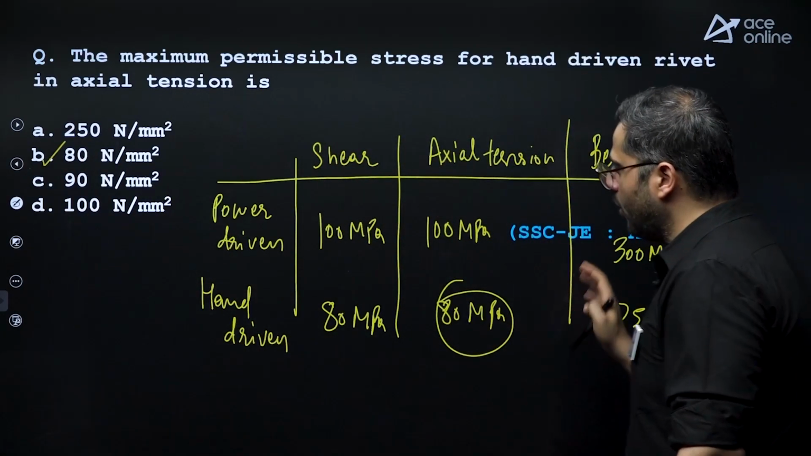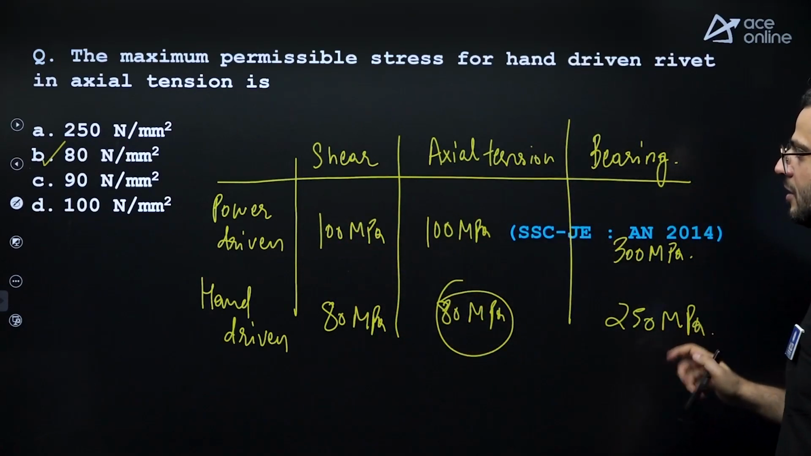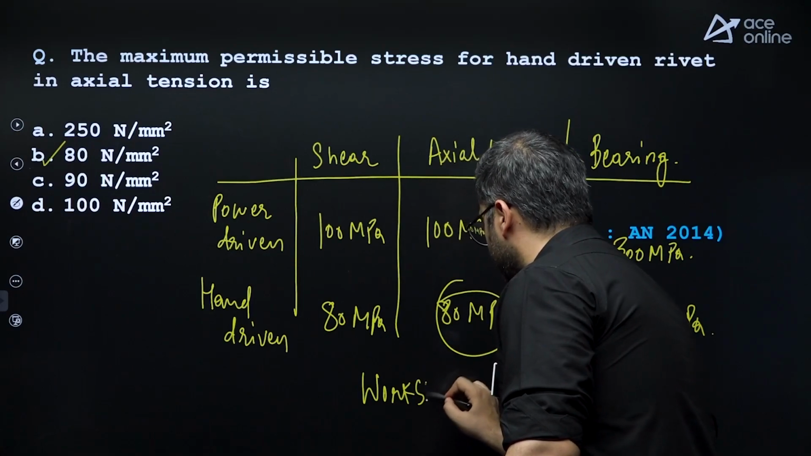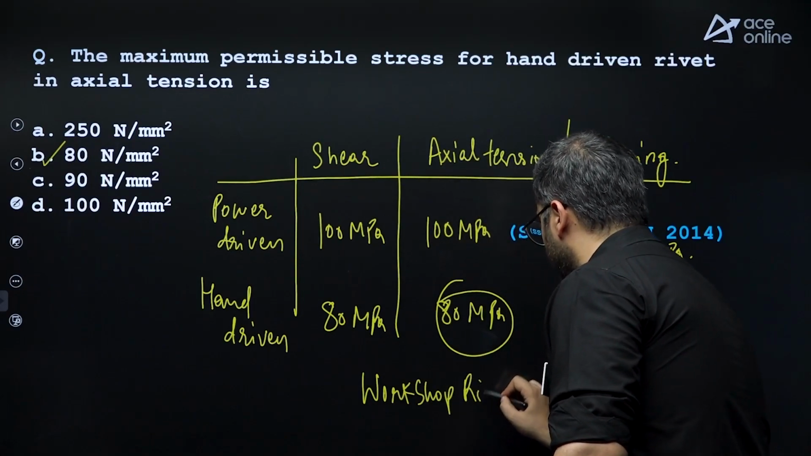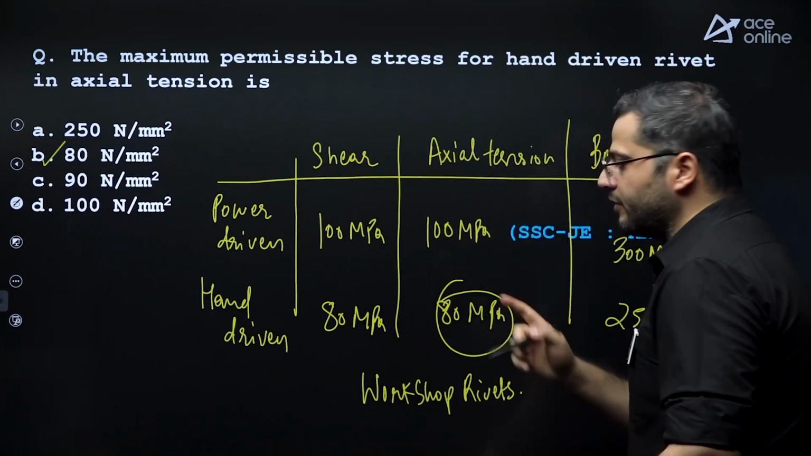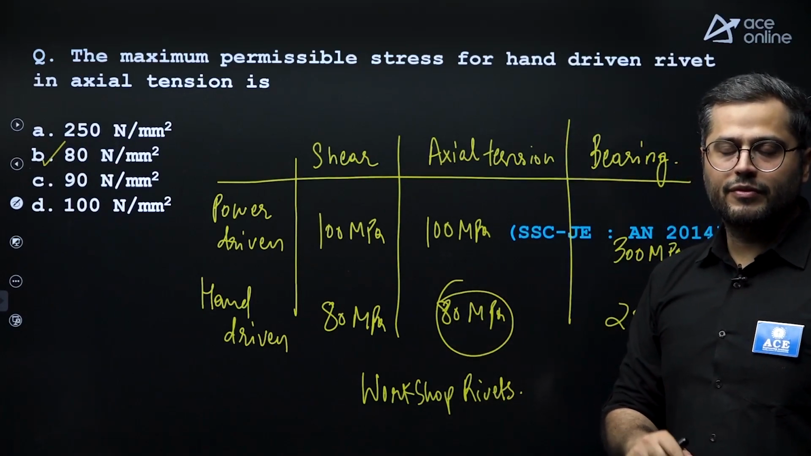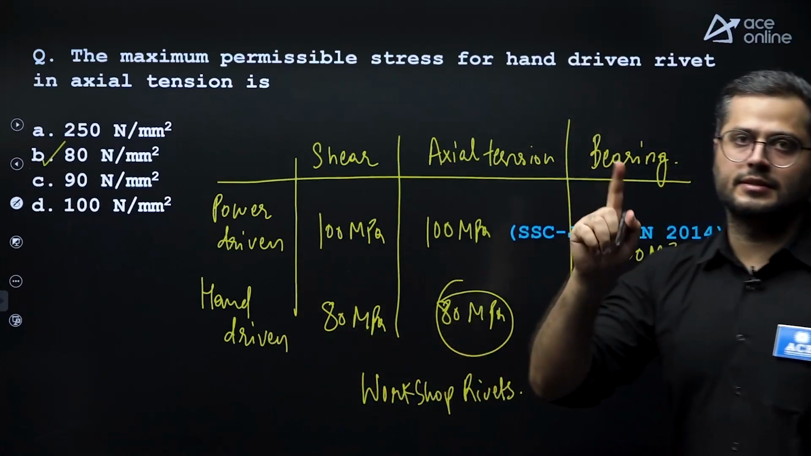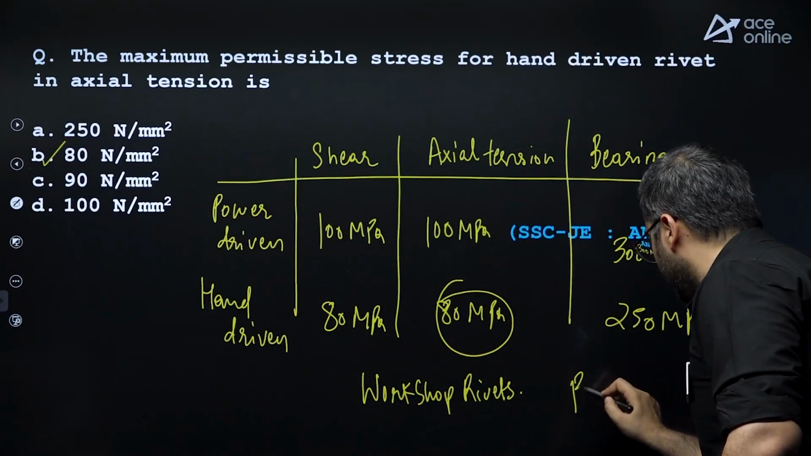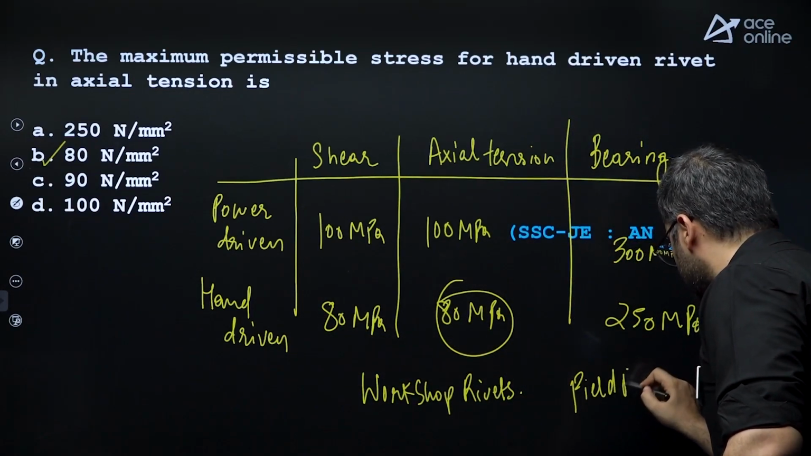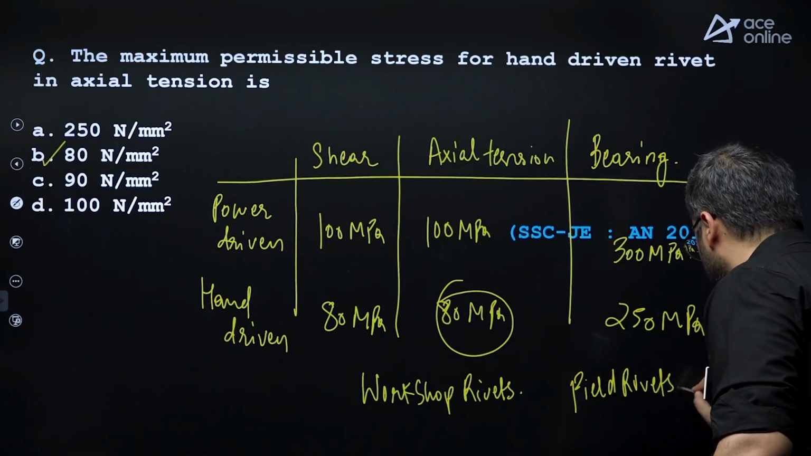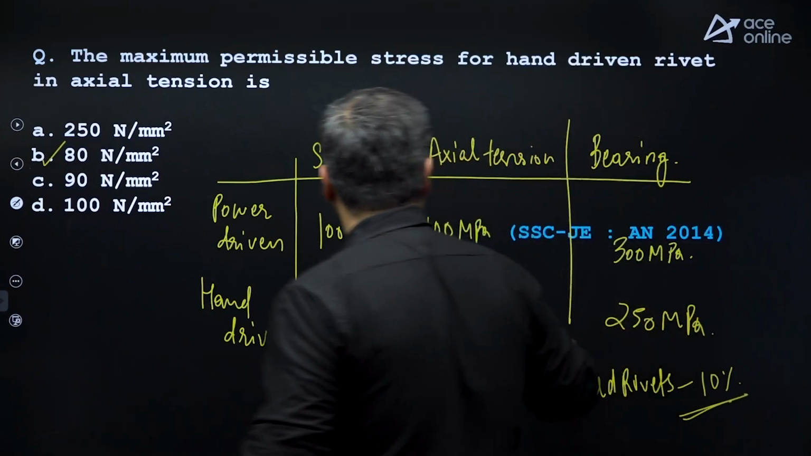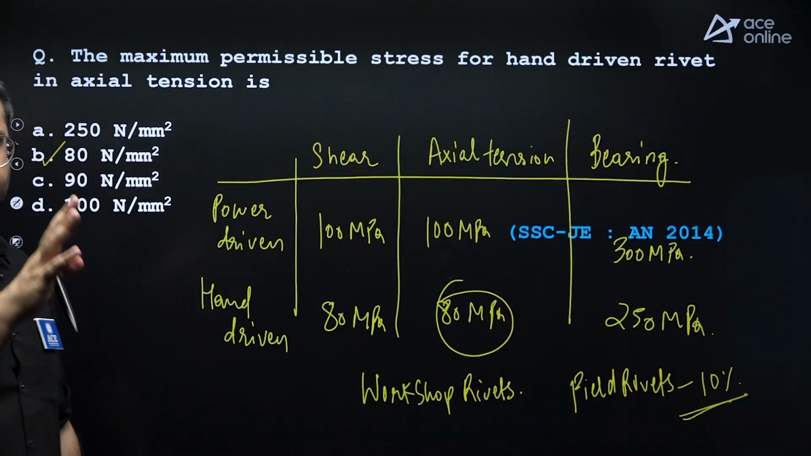But keep this in mind, all of these values which you are seeing in this table, these are for workshop rivets. These are for workshop rivets. And for field rivets, you need to reduce all of these values by 10%. For field rivets, all of these values are reduced by minus 10%. That means you need to multiply all of these values by 0.9.